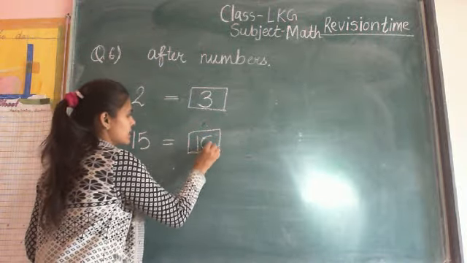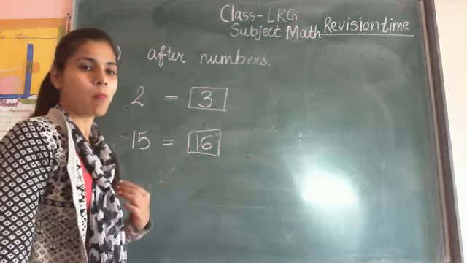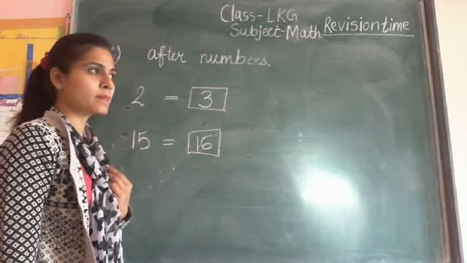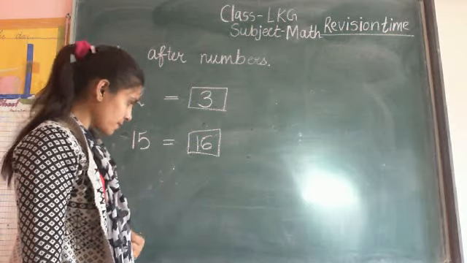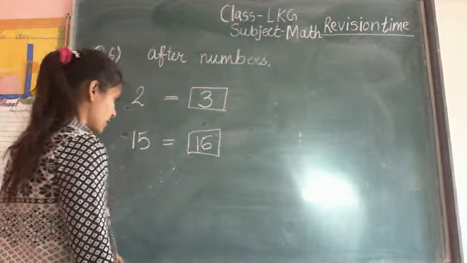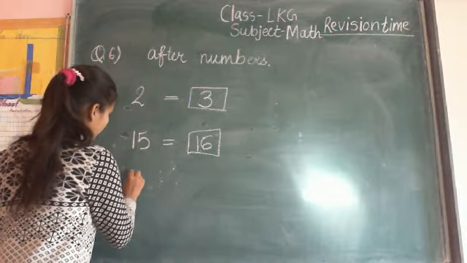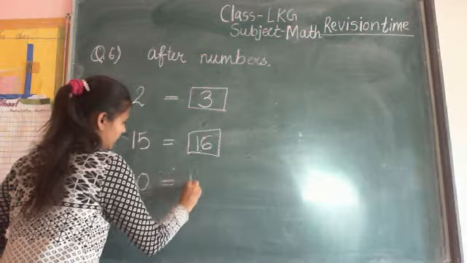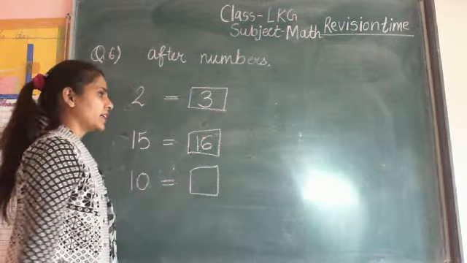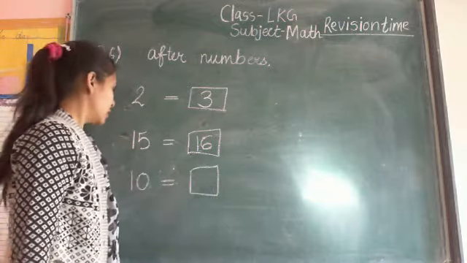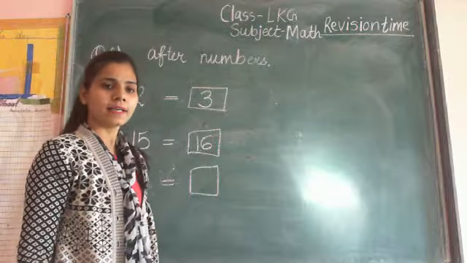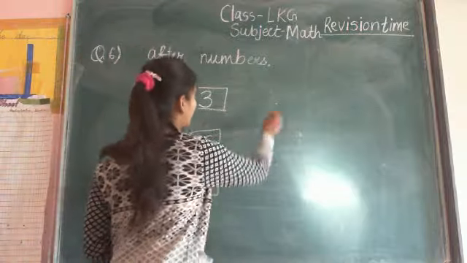Is 16. Next is 10. What is the after number of 10? Start revision. Revise counting from 1 and tell me the answer.